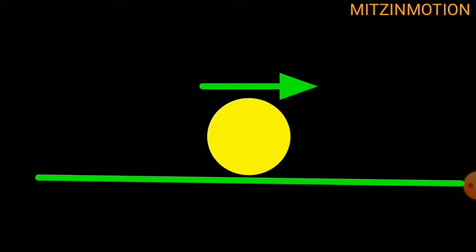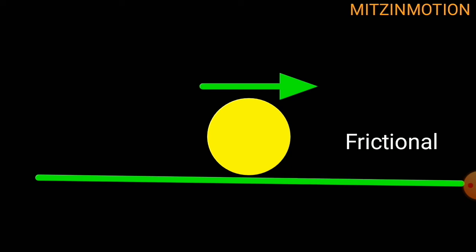From this we can say that due to the interaction between the frictional force and the applied force, after some time the object will stop or come to a state of rest. We can also see this in the book example.